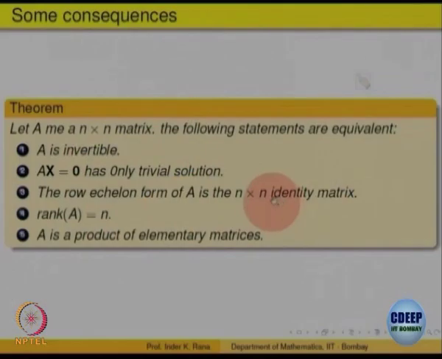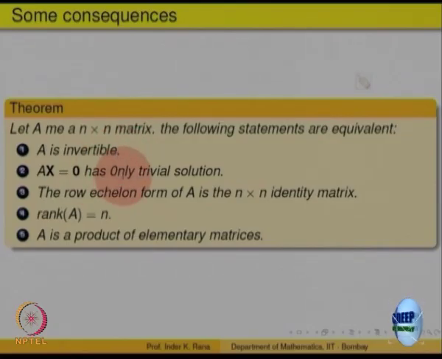Invertible also means that the row equivalent form is the identity matrix, right. That was also the same as saying the rank is equal to n. And we also showed that this is the same as saying A is a product of elementary matrices, right. A is invertible if and only if it is a product of elementary matrices. We showed that, and actually that also gives us a way of computing the inverse in case it is invertible. So, all these are equivalent ways of saying that a matrix is invertible.